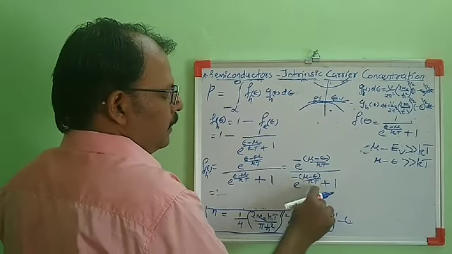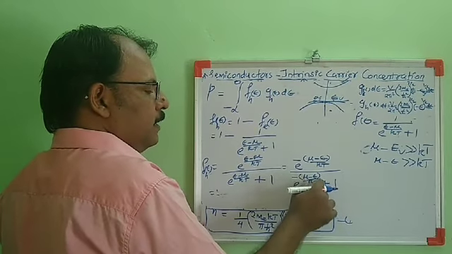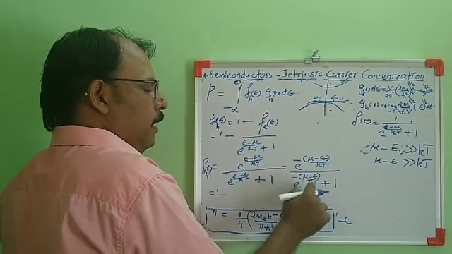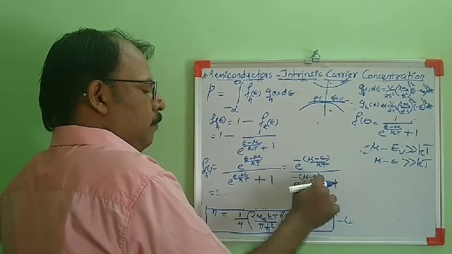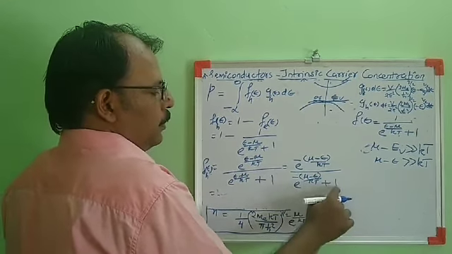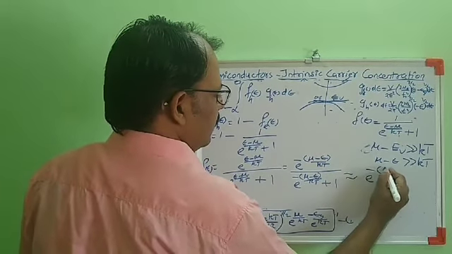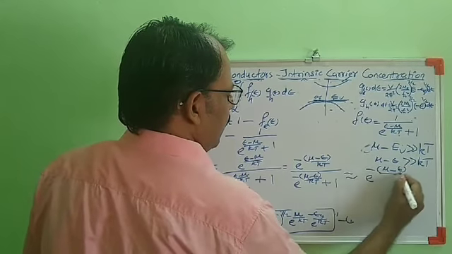Then this term will be e raised to minus a big number, which is negligibly small compared to 1.